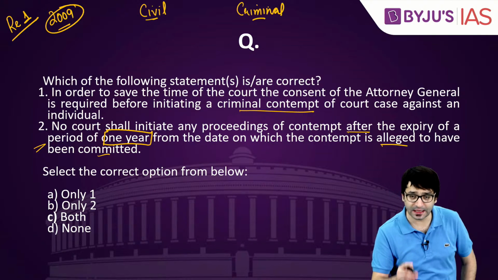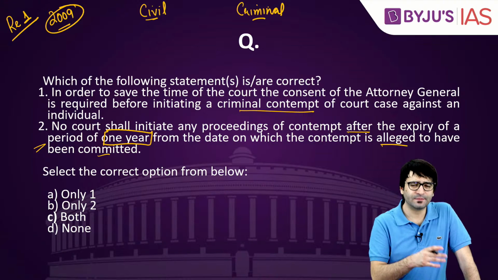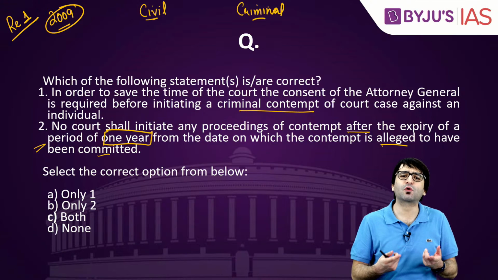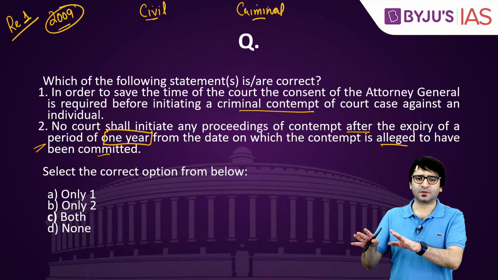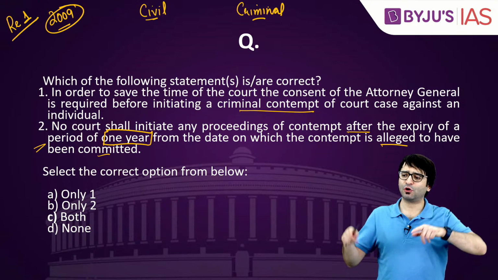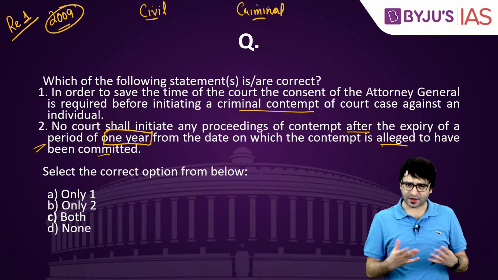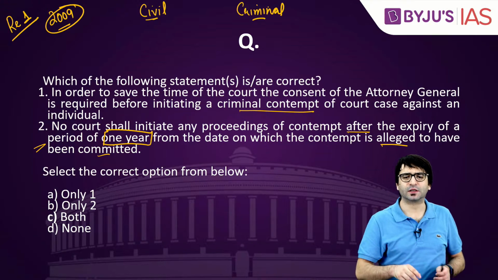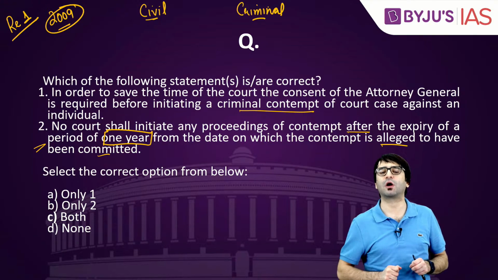So this is something that you should have clarity on. It's both a civil offense as well as a criminal offense. Civil offense means willful disobedience of a court order. So the court is asking me, this is the place belonging to someone else, you are illegally occupying this place, vacate this place. If I say no, if I refuse, that means I am willfully disobeying a court order, but this is civil contempt. And in most cases, the courts are very lenient when it comes to civil contempt.